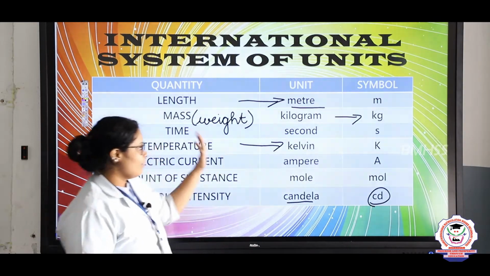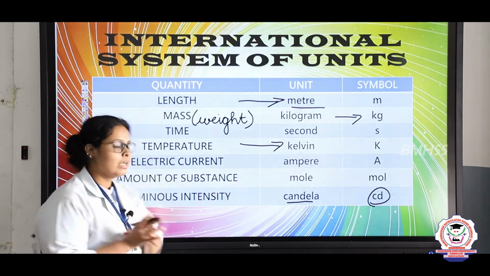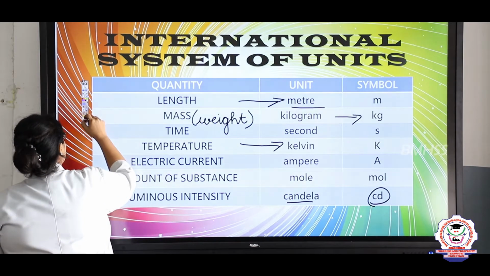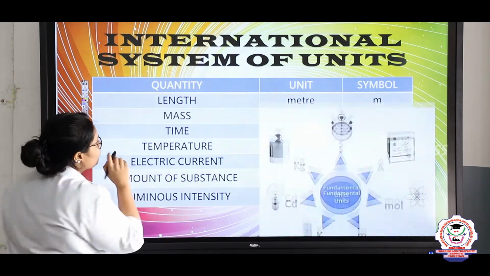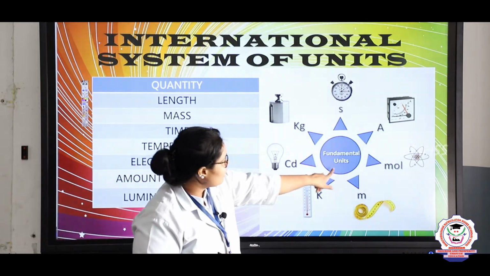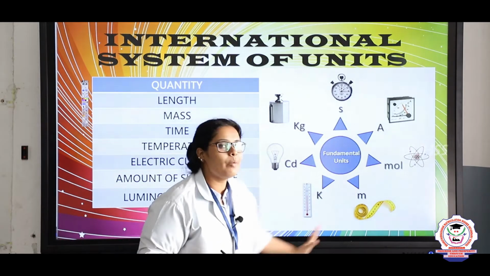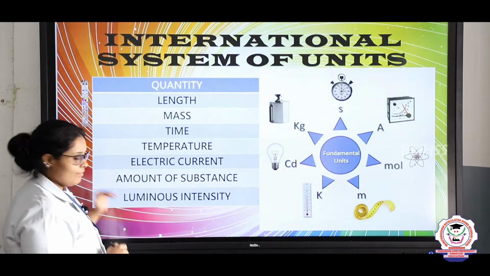So I hope you have understood whatever we have discussed till here. Now let's see the diagram of it. So here see, fundamental units are of how many types? It is of 7 types.